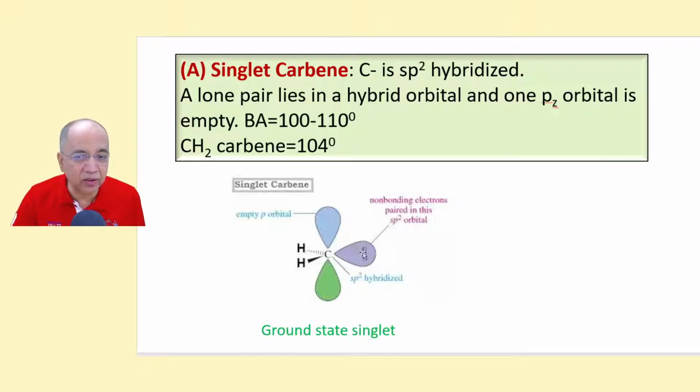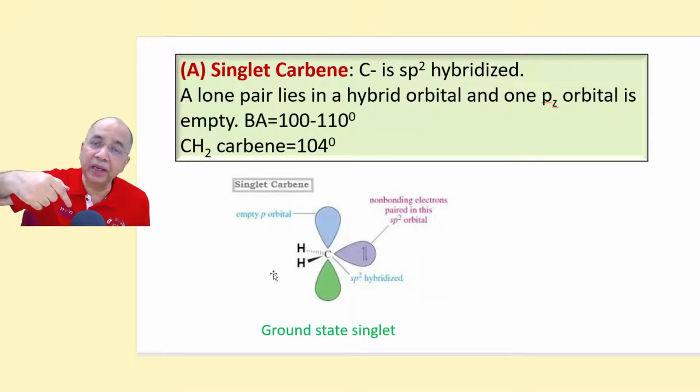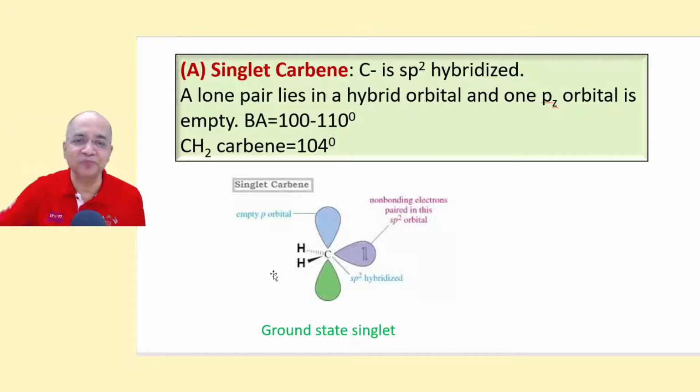The non-bonding electron pair is present in a hybrid orbital, and the non-hybrid orbital is empty for accepting an electron pair from a nucleophile. Here the bond angle is a little less, 100 to 120, about 110, not 120. As expected of sp2, there is a lone pair which will compress the bond angle. In methylene carbene, this is called methylene, I am missing out the lone pair. Let me draw that.